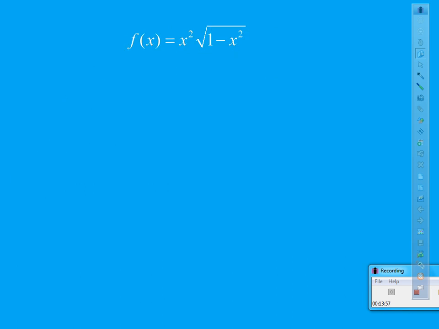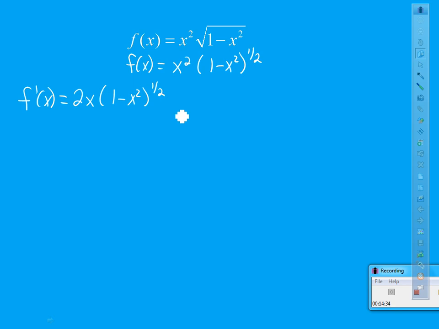So here's your next one. I got x squared times the square root of 1 minus x squared. What am I going to do first? I'm going to think of that as x squared times 1 minus x squared to the 1/2. You know where I'm going with this one. Since there's a variable out front, that makes this a product rule problem. So here goes. Derivative of x squared is 2x times the second, 1 minus x squared to the 1/2, plus the first times the derivative of the second.